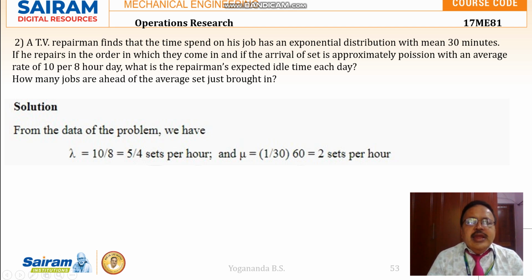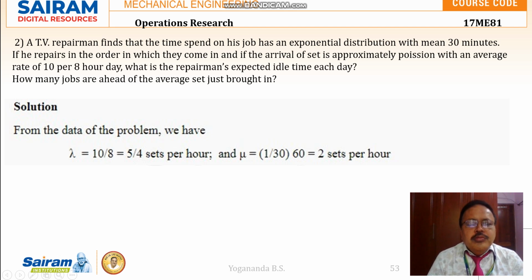Okay, from the data given in the problem, we have lambda. For 8 hours, the number of sets he is receiving is 10. So it is 10 by 8. So in 8 hours 10 sets. So in 1 hour how many? So 1 into 10 divided by 8. So that is 5 by 4 sets per hour.